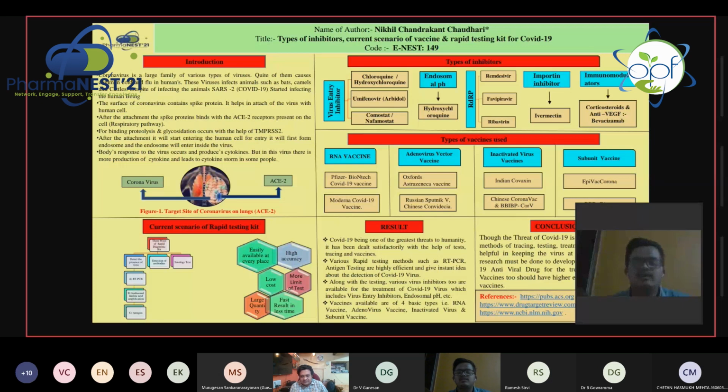But many patients in Mumbai as well as Maharashtra were getting a short-term effect with remdesivir. According to their conditions or immunity, they were getting faster relief as compared to other drugs. Favipiravir is also a very effective drug, sir.